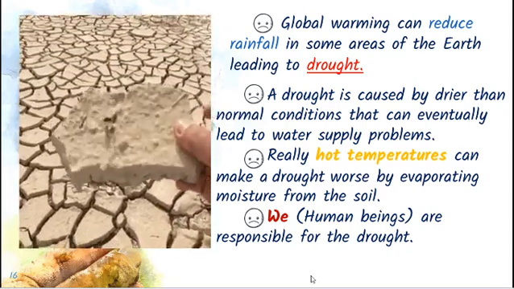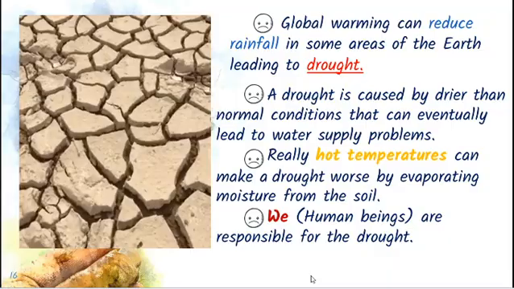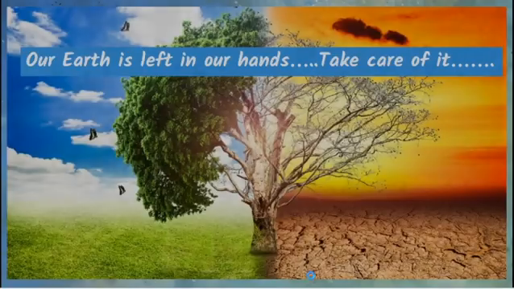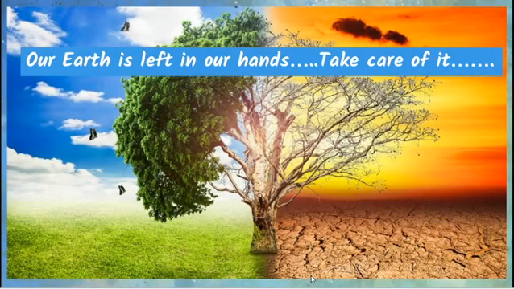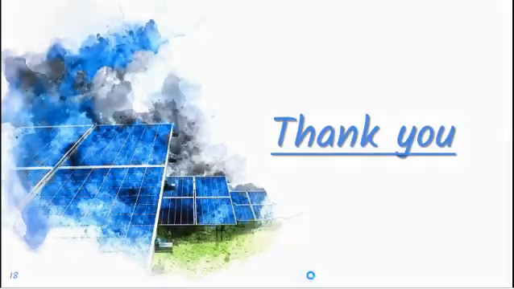We are responsible for drought and global warming, everything on earth. Our earth is left in our hands, so take care of it. We are responsible for whatever happens on our earth, either good or bad.